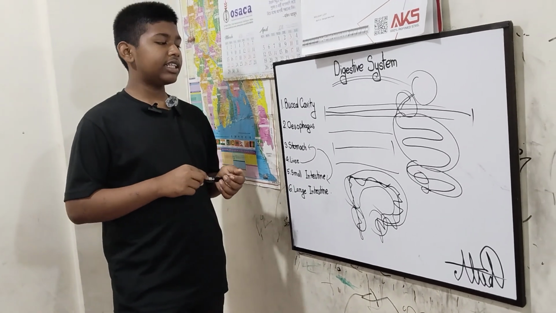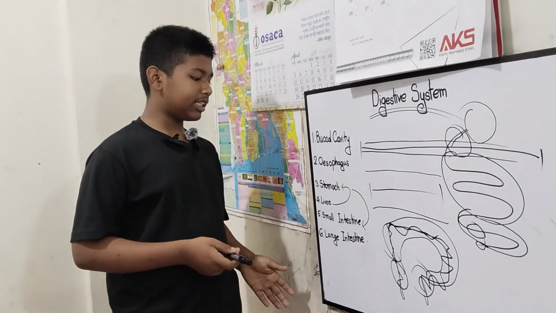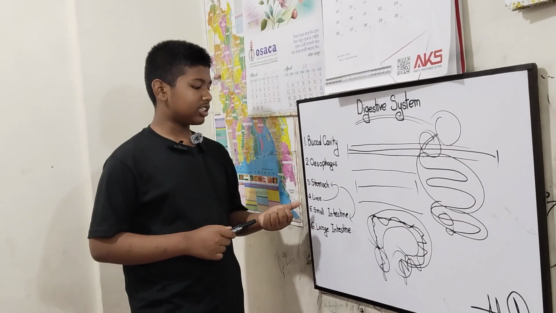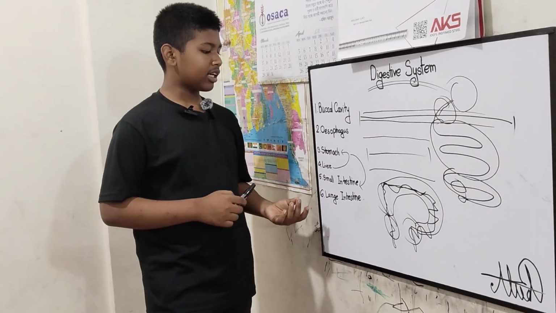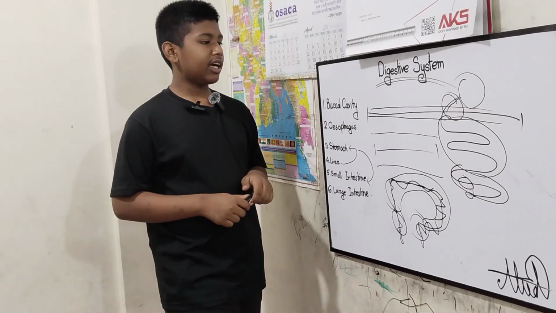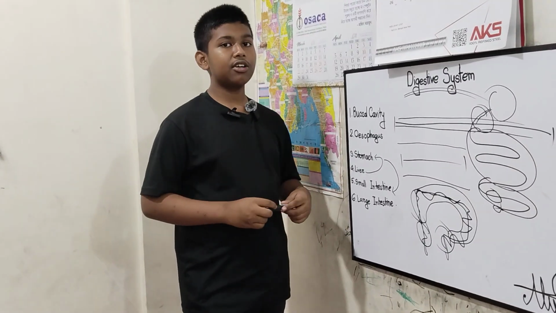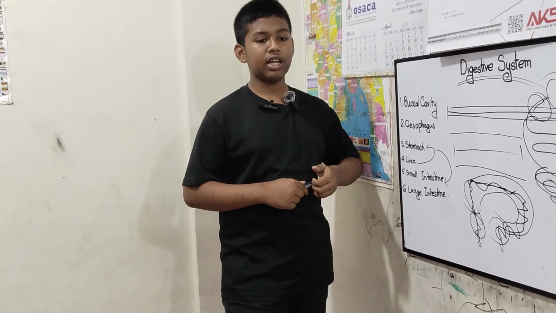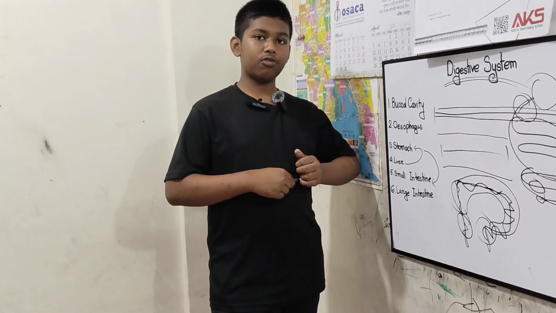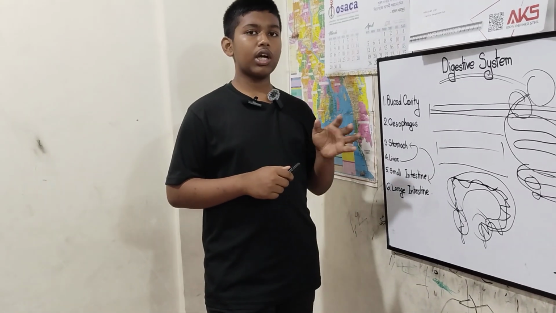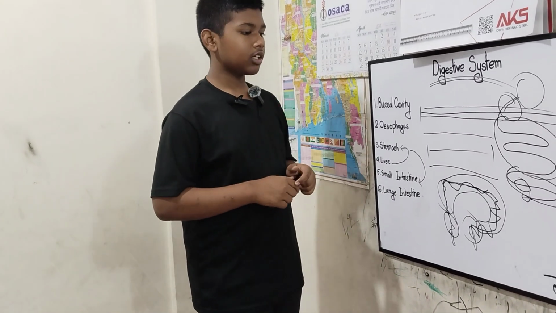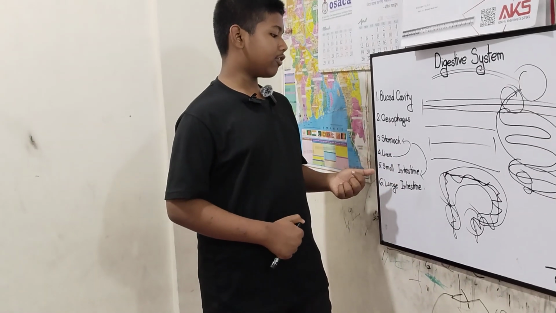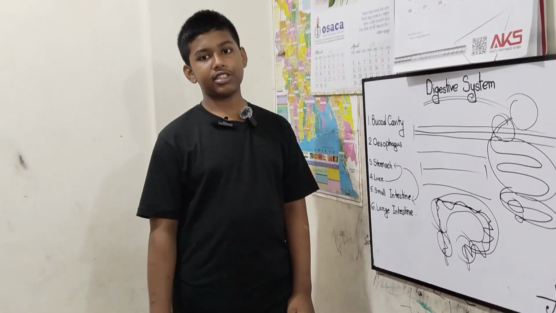So remember that in the digestive system, we have mainly six, seven if you count the anus: buccal cavity, esophagus, stomach, liver, small intestine, and large intestine. Maybe I forgot to tell you a thing, but there are actually five types we call wisdom for adults. We can have a maximum of four of these, two down and two up. That was all for today. We learned about the buccal cavity, esophagus, stomach, liver, small intestine, and large intestine.